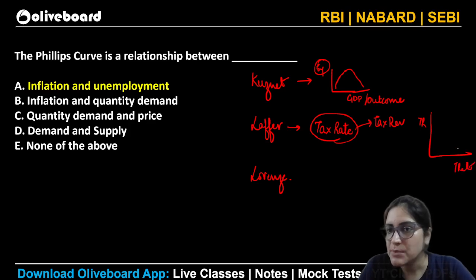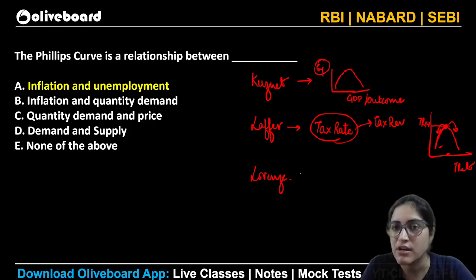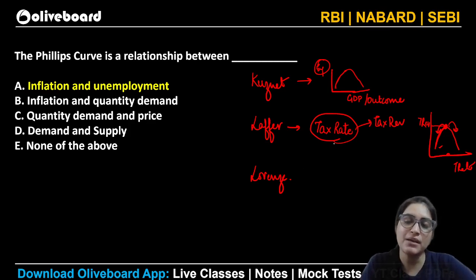So, as per the curve, there is an optimum tax rate, that is where the government will have maximum tax revenue. Less than this, the government will not have that much revenue. And even more than this, the government will not be able to have that revenue. So that is your Laffer curve. The Laffer curve basically tries to define or formulate a relationship between your tax revenue vis-a-vis your tax rate.